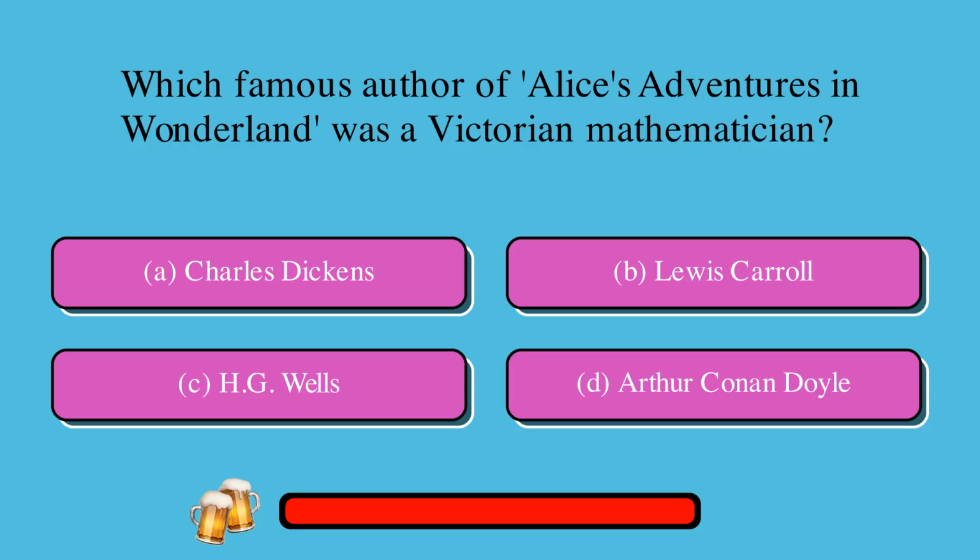Which famous author of Alice's Adventures in Wonderland was a Victorian mathematician? A. Charles Dickens, or B. Lewis Carroll, or C. H.G. Wells, or D. Arthur Conan Doyle? The correct answer is B. Lewis Carroll.